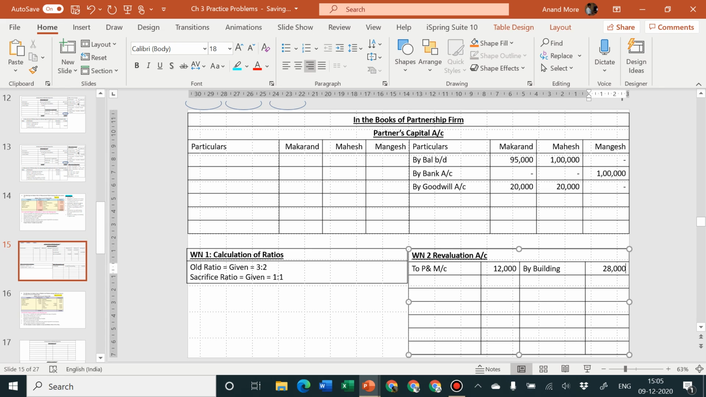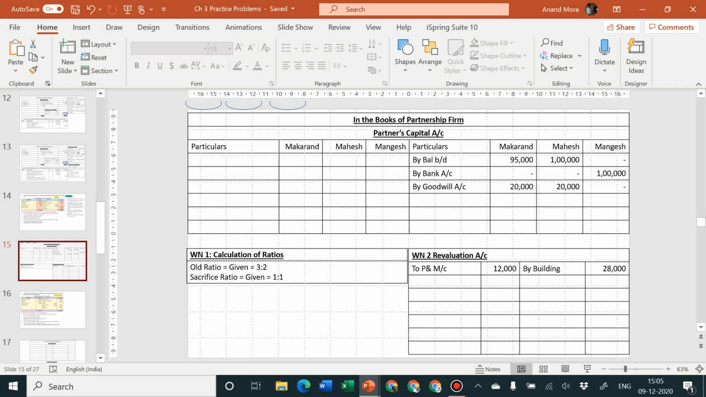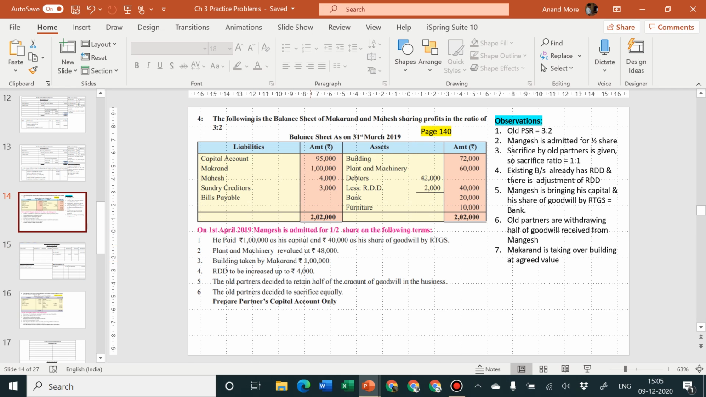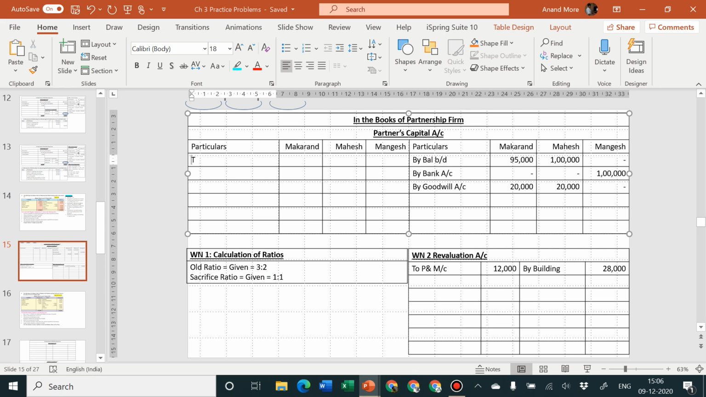28,000 must be considered as an addition in the closing balance sheet. In the closing balance sheet, building we will write in the inner column 72,000. Then we'll say add appreciation 28,000. So the total will come as rupees 1 lakh in the closing balance sheet. Thereafter, Makaran is taking over the building at rupees 1 lakh. So Makaran is the receiver and building is going out. Entry will be: Makaran account debit, the receiver, and credit the building account, as the building is going out.